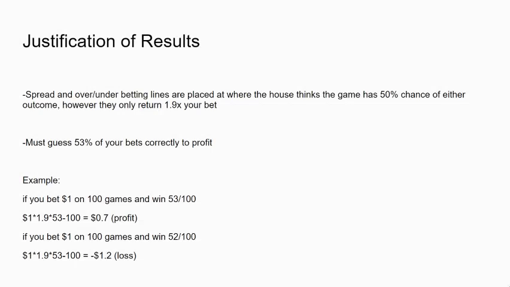So to justify my results, we will be using betting lines. Spread and over-under betting lines are placed where the house thinks the game has a 50% chance of either outcome, but only return 1.9 times your bet. Therefore, to be successful, you must guess 53% of your bets correctly to profit.